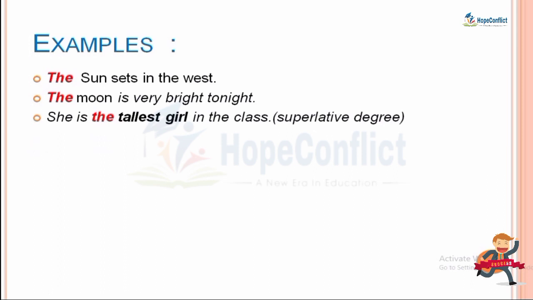Now let's take an example. She is the tallest girl in the class. Here we use "the" in front of the word tallest. Why? Because this is your superlative degree. जब भी किसी भी word का superlative degree होगा, we will use "the" before them. What is superlative degree? Tall, taller, tallest. This is the superlative degree. जब भी superlative degree है, we will definitely use "the". Let's take next example. He is the richest person. Here also richest is the superlative degree. इसीलिए हमने यहाँ पे "the" का use किया है.